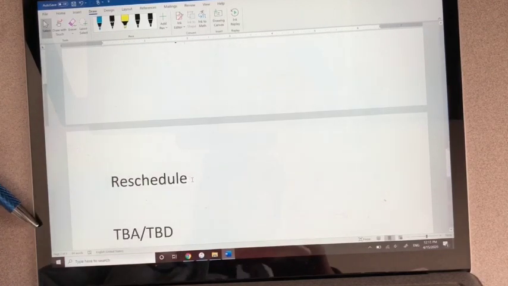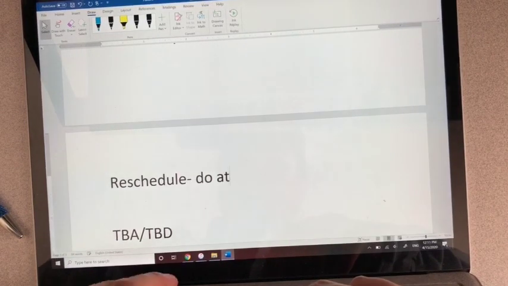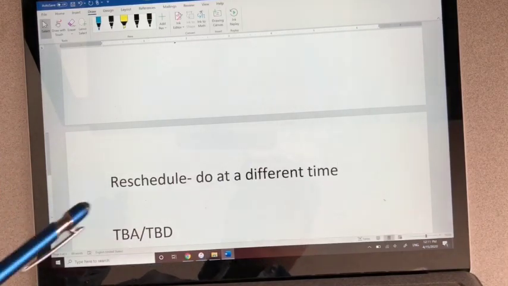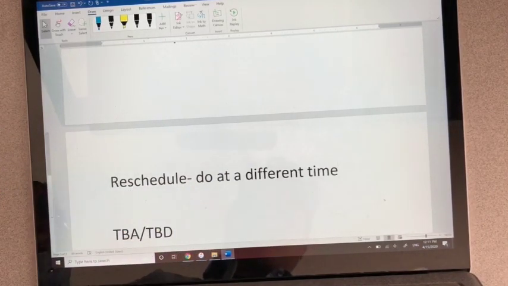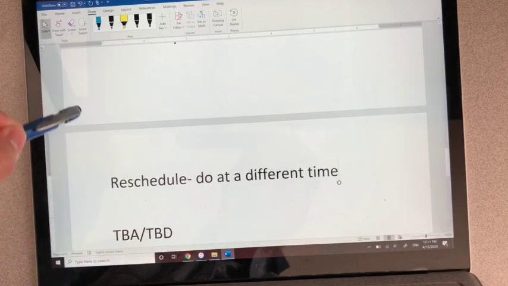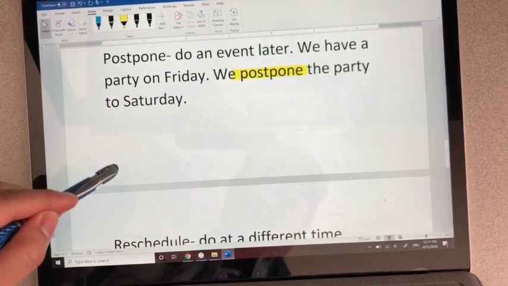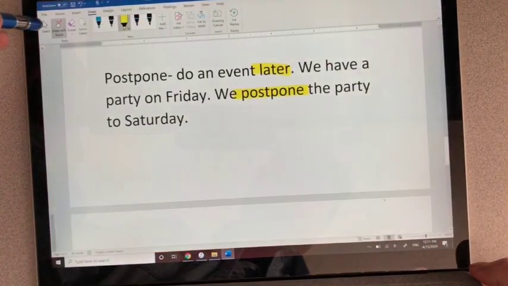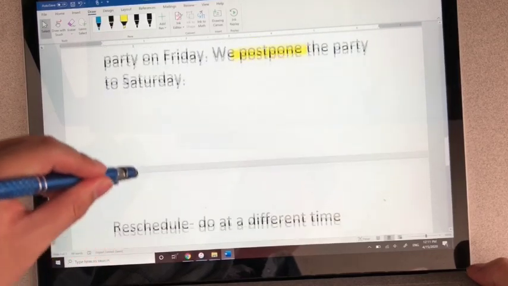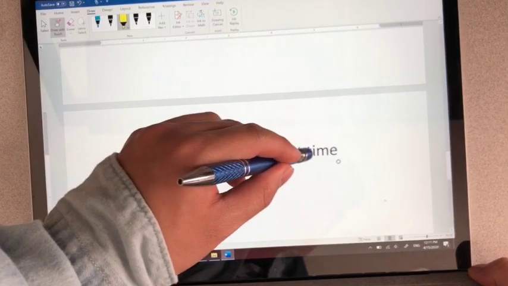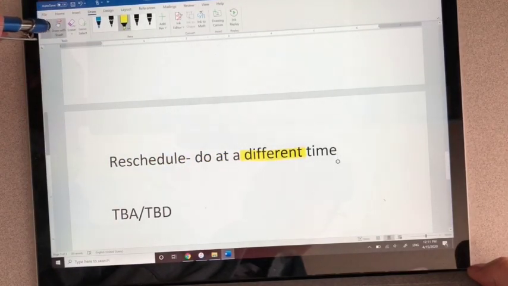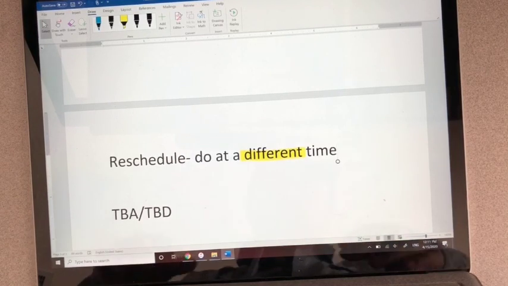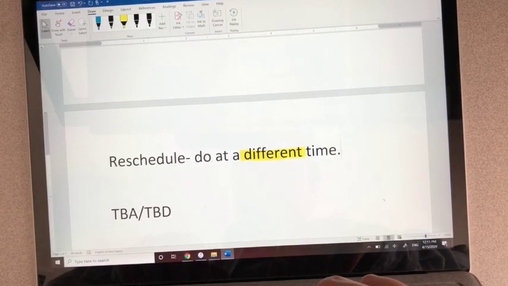Reschedule. Reschedule just means do at a different time. So postpone means to do at a later time. But reschedule means to do at a different time. It can be earlier or it can be later. So if I have an appointment, I can reschedule. I can reschedule to move it early or late.